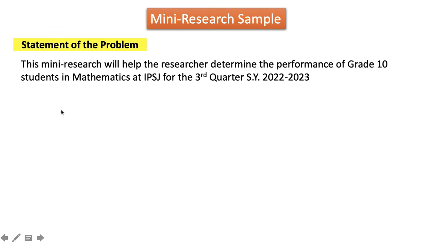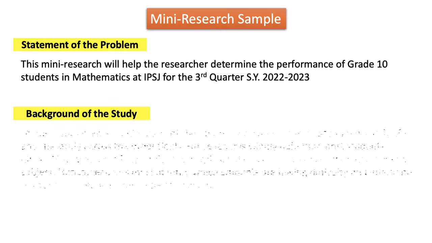In this part, this is where you state what do you want to know in your research. So in here, the researcher wants to determine the performance of the students in grade 10. The next part is the background of the study. So in this part, this is where you want to tell something about your research.